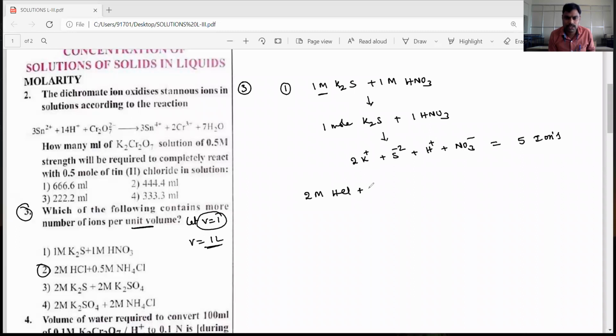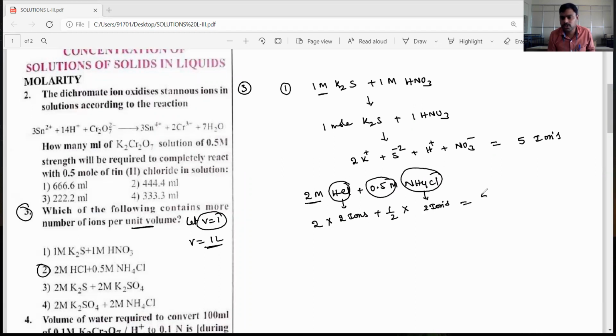In the same way, the second option: 2 molar HCl plus 0.5 molar NH4Cl. HCl contains 2 ions, and NH4Cl is also 2 ions. But 0.5 molar is half a mole, and 2 molar means 2 moles. So total 2 into 2 is 4, and 4 plus 1 is equal to 5 ions present. I am solving with a shortcut. Let's see the third option, dear students.